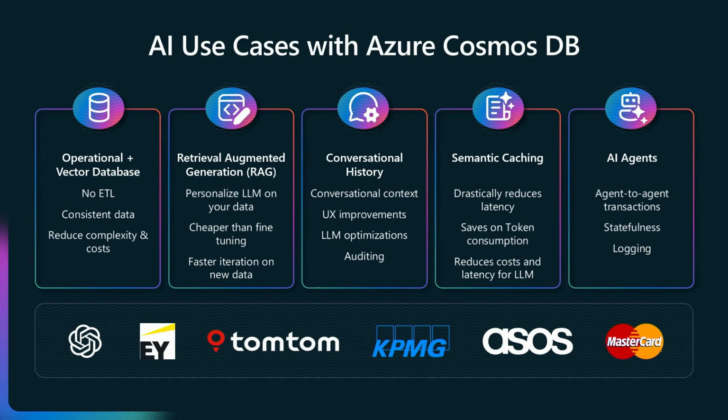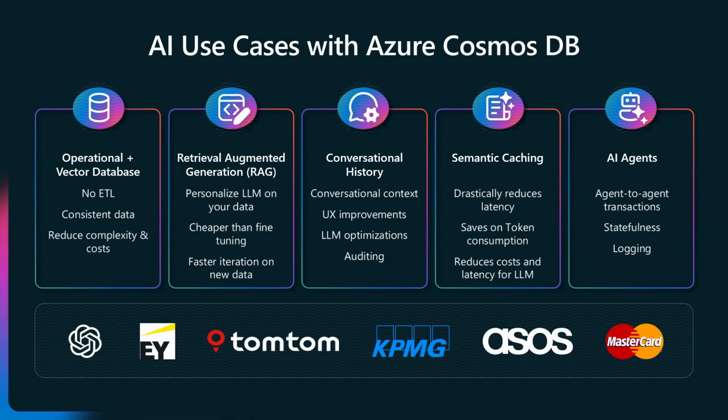Second, building RAG pattern applications gets easier, and it allows you to personalize your large language model, and it's faster and more cost-effective than fine-tuning. By combining context across conversation, it can make the most of the large language model and help get the most optimized result from it. Semantic caching can help drastically reduce the latency and the token consumption, as well as the cost of large language model usage. Agent-to-agent communication, logging, and transaction handling can help ensure reliable AI workflows.